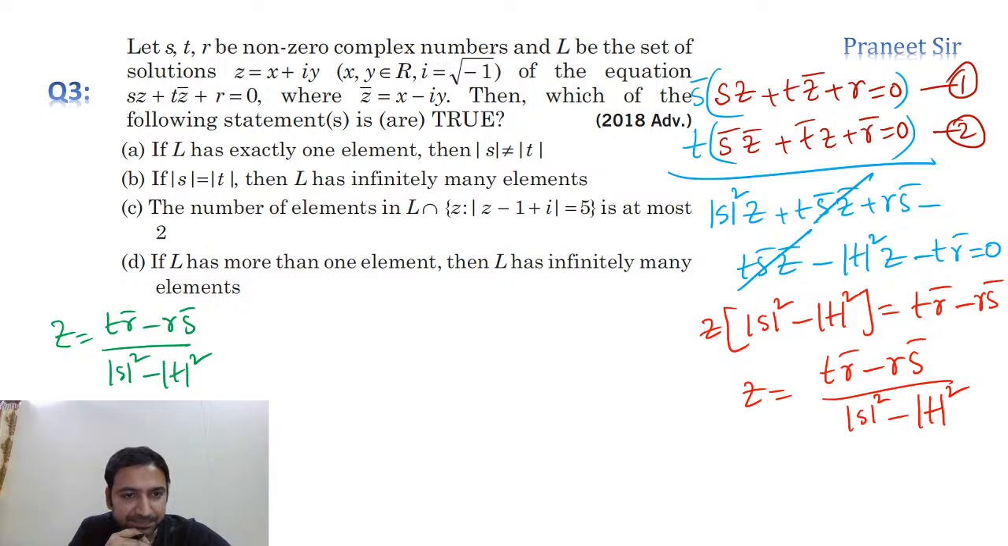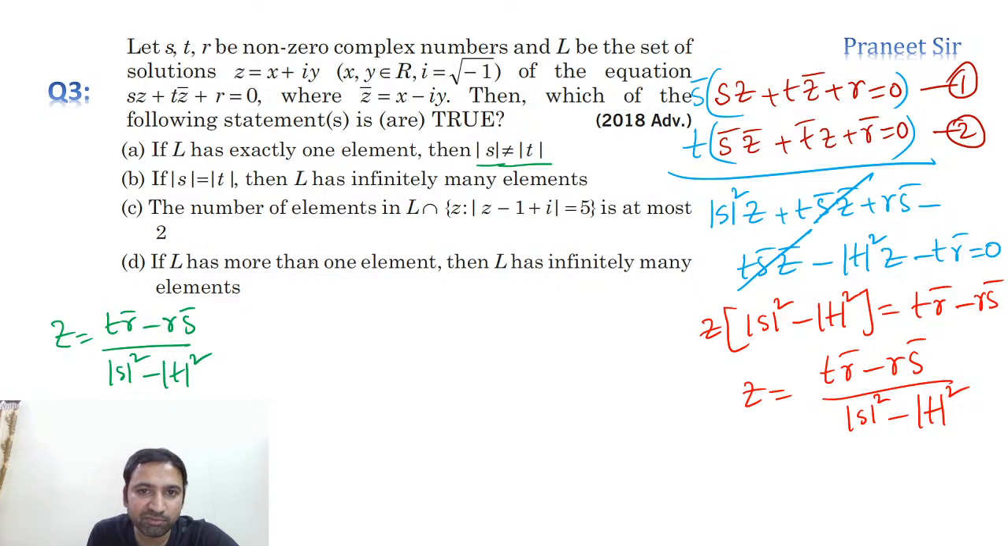Right. Perfect. Now let's analyze this, guys. If you analyze this, see, L is a set of all solutions for Z. So if L has exactly one element, then mod S should not be equal to mod T.